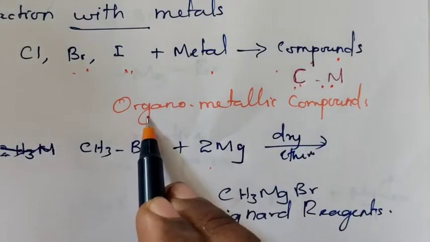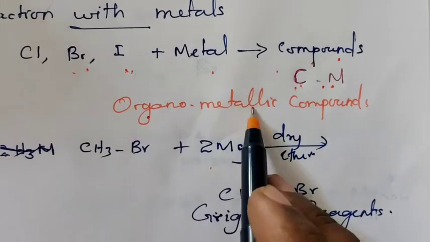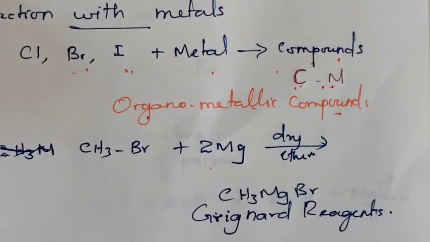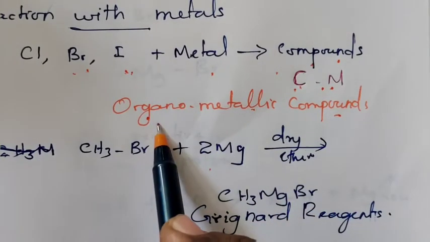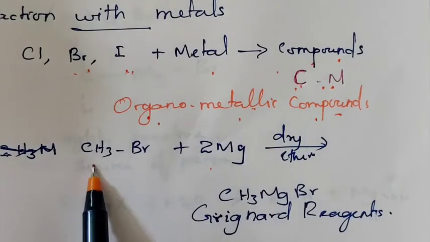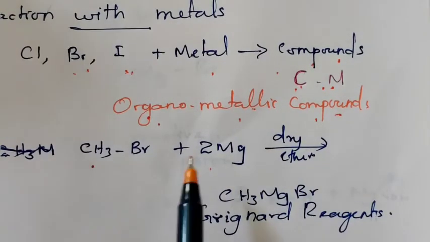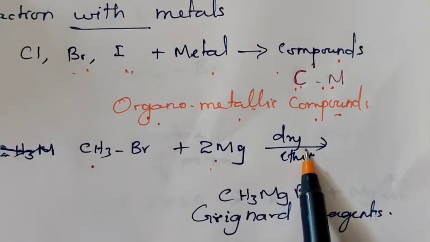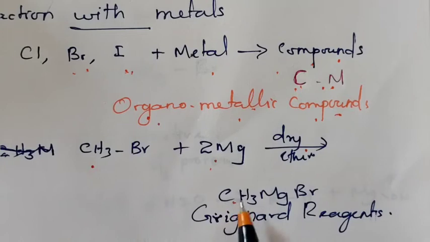Such compounds are called organometallic compounds. What do you mean by organometallic compound? A compound containing a carbon-metal bond is called an organometallic compound.